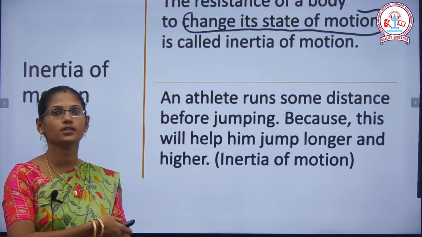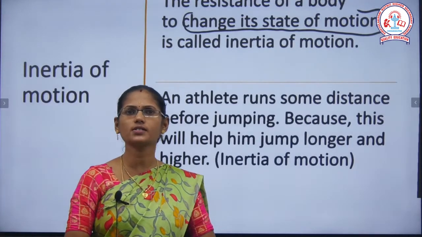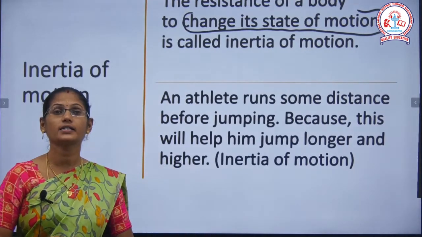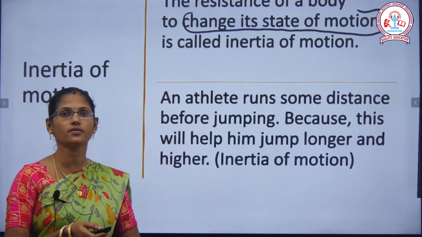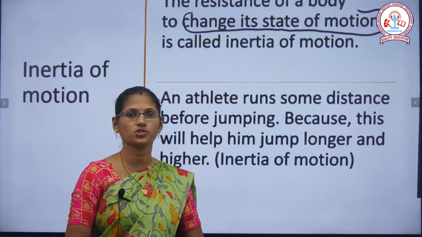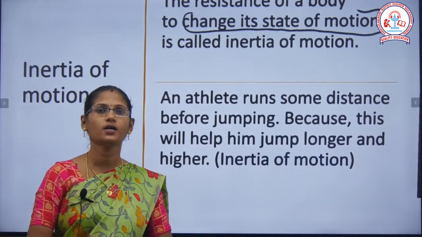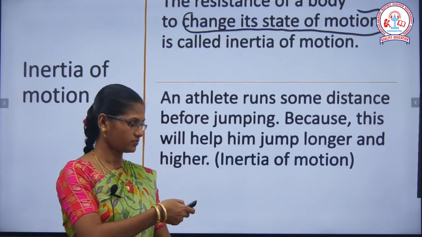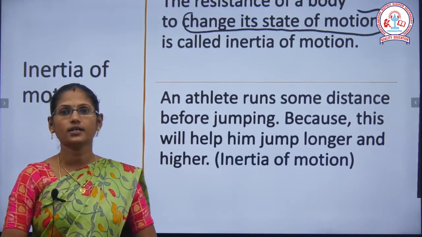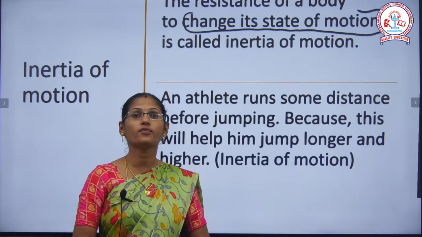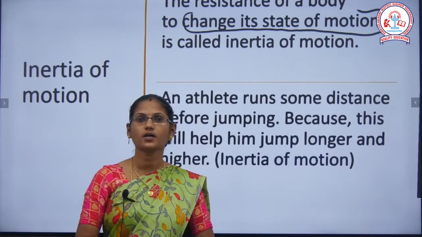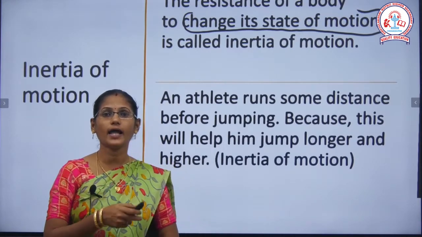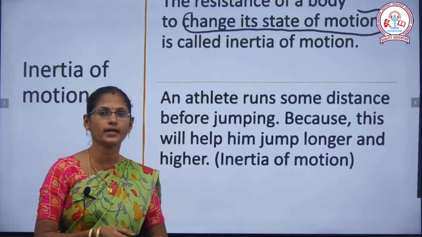And next one is inertia of motion. So what is inertia of motion? Resistance to change its state of motion is called inertia of motion. You have to consider the example. When an athlete runs some distance before jumping, what is the reason? This helps him jump longer and higher.